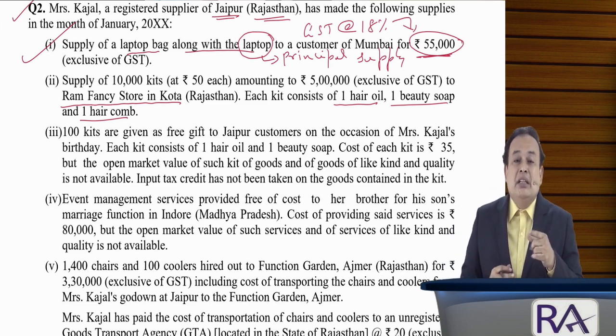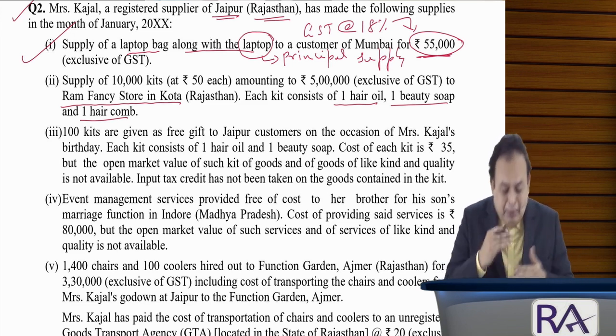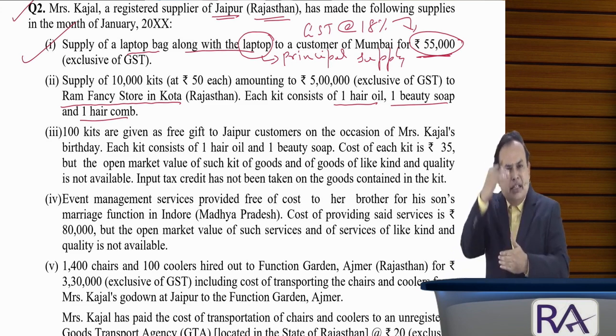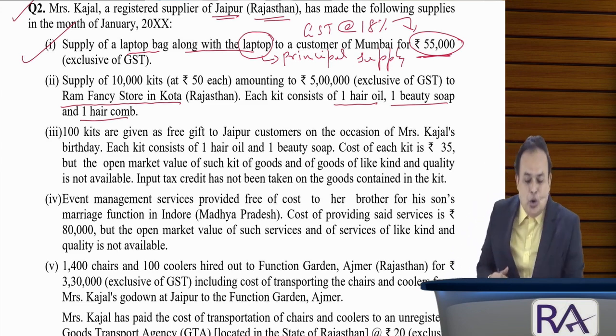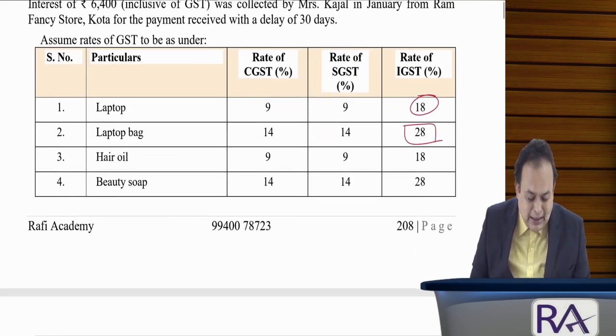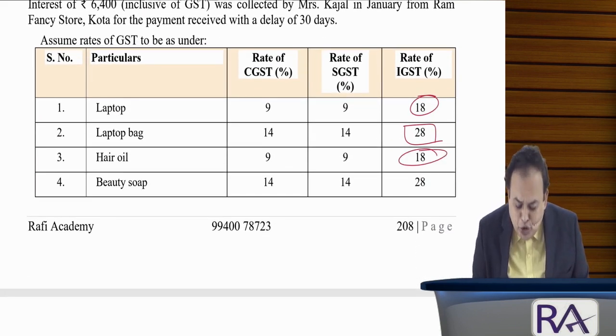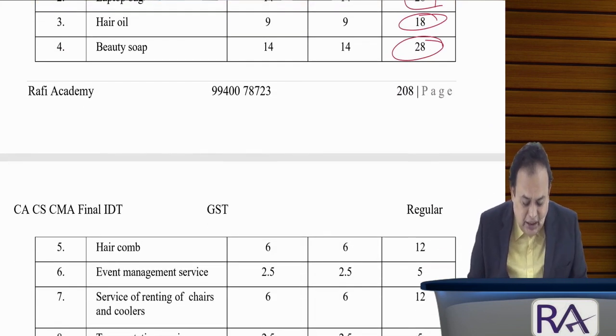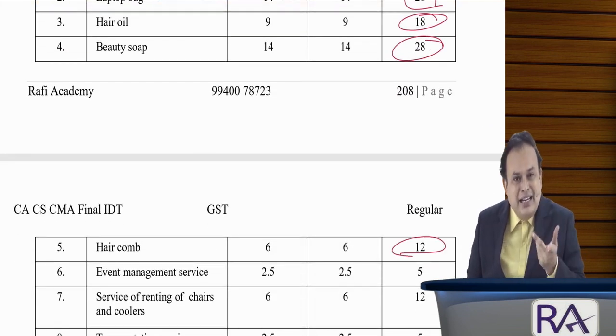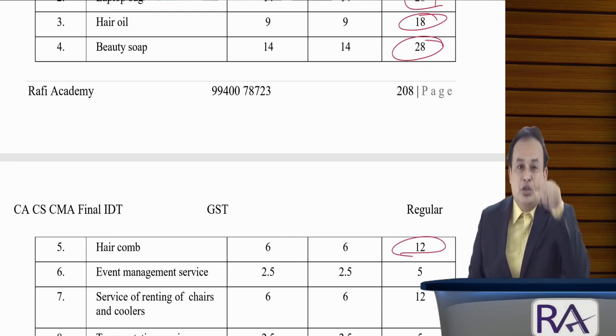If so, what is the impact? Among the supplies, the highest rate of GST will apply. Here in the problem, hair oil 18%, beauty soap 28%, hair comb 12%: 18, 28, 12, the highest rate is 28.